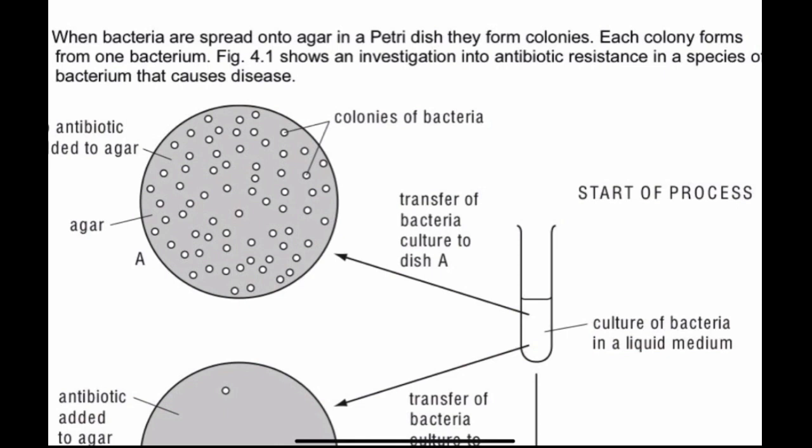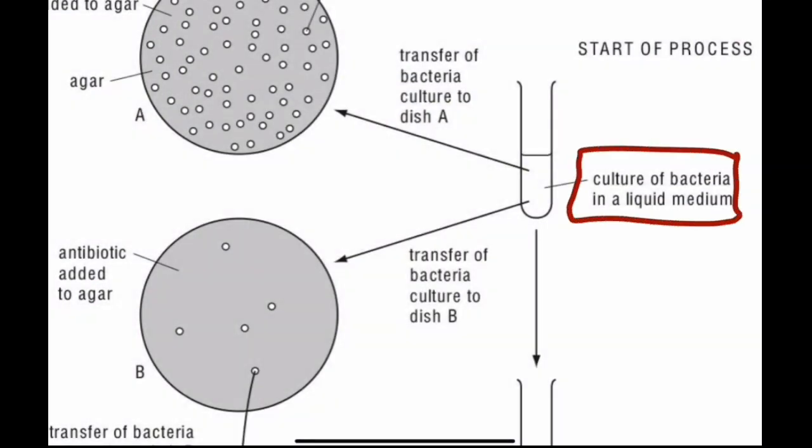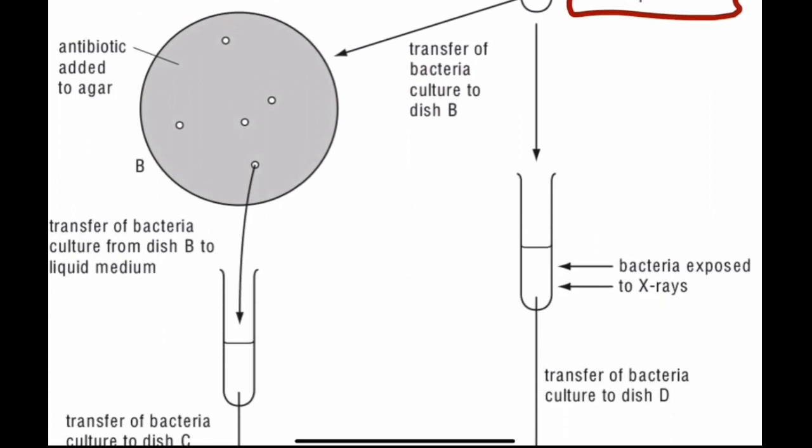Now you have these diagrams given. There's no antibiotic added to the agar in A, and there are colonies of bacteria which are formed. Transfer of bacteria culture into dish A, and here is the culture of bacteria in a liquid medium, and that is transferred to dish B. And in dish B, the antibiotic is added to the agar.